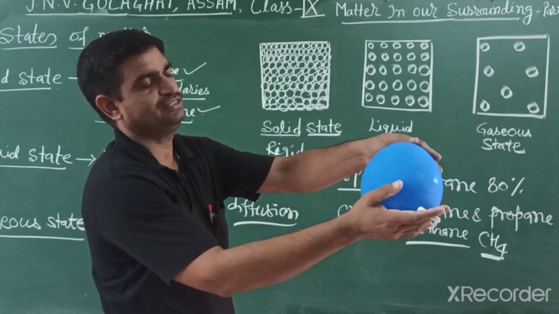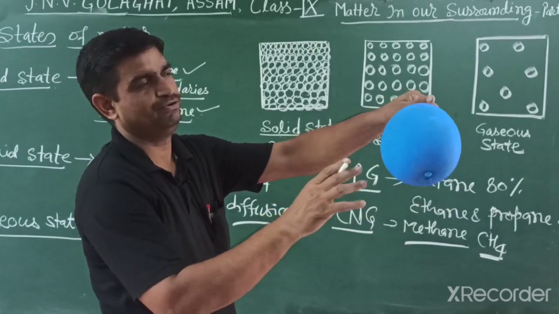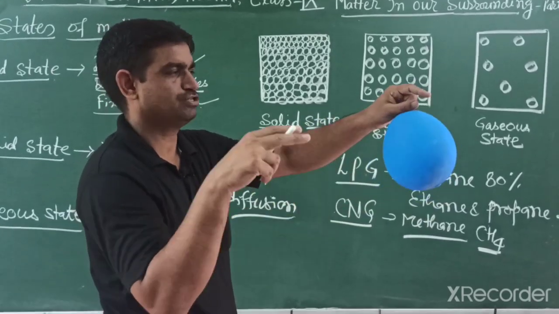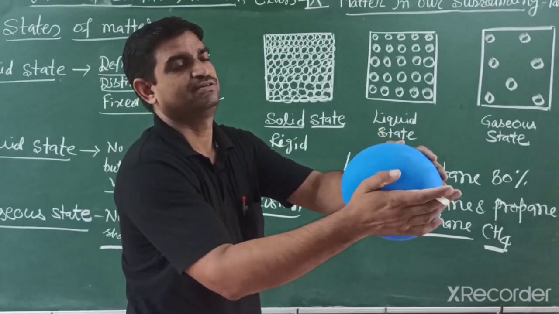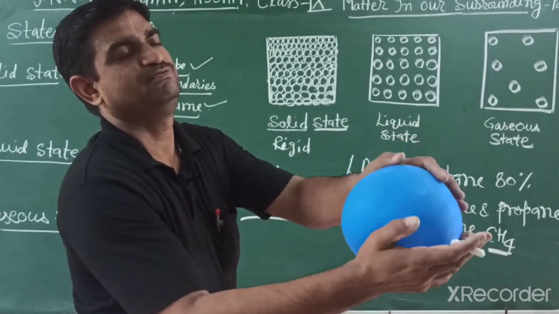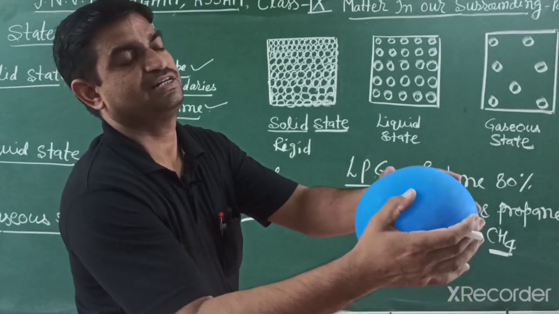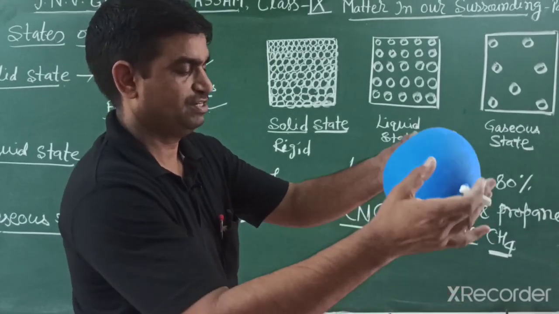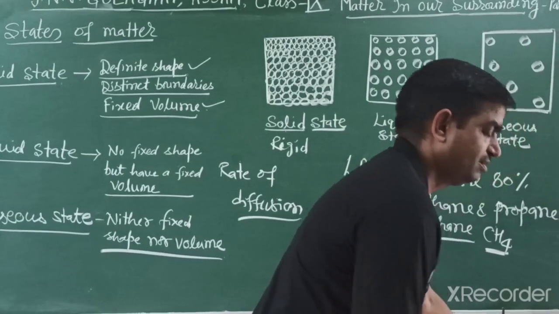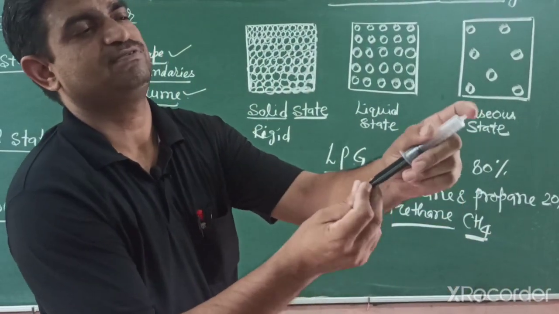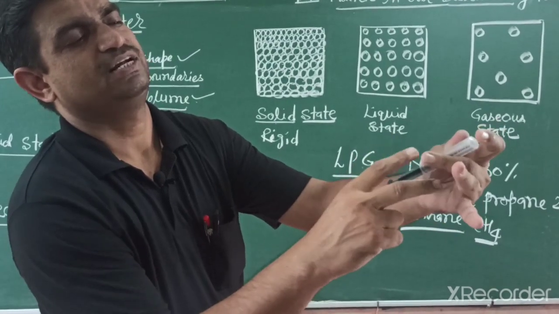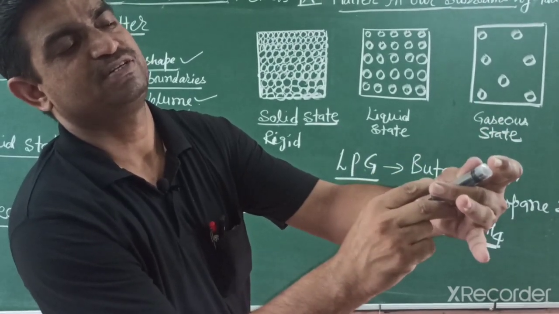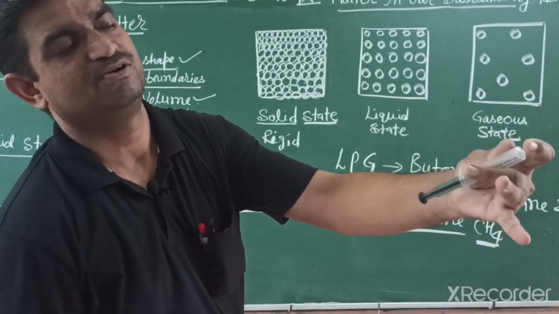For example, gas is filled in this balloon, the gaseous molecules strike the walls, and when we apply pressure, it spreads. Because of the boundary, we can apply pressure and gas easily compresses like this, but if I close it tightly and then remove the pressure, the piston comes outside.